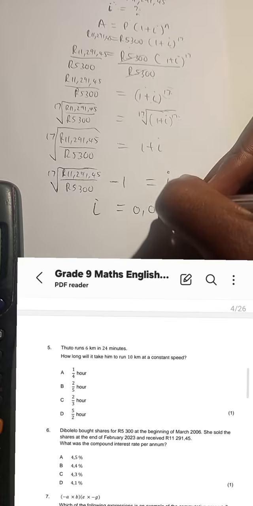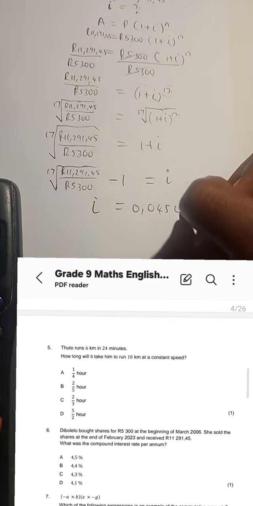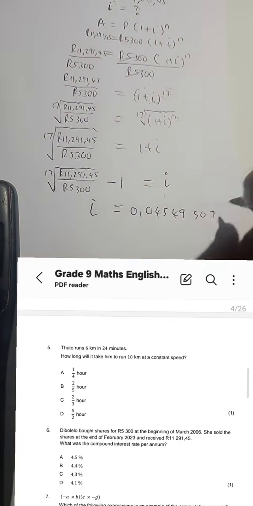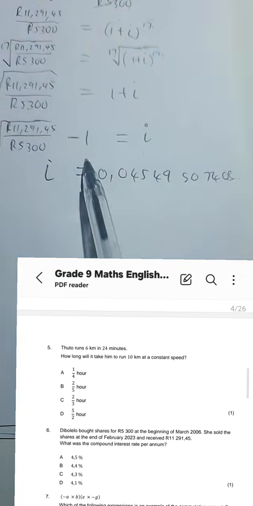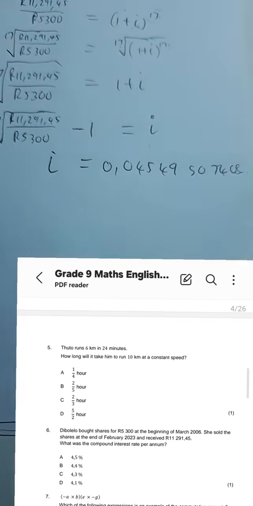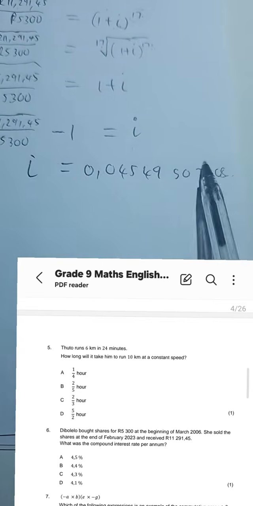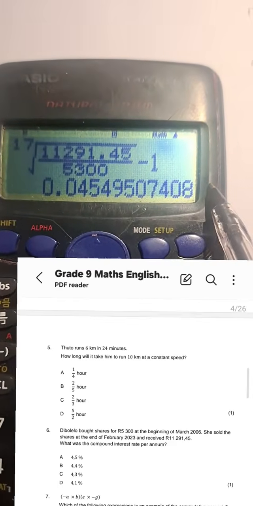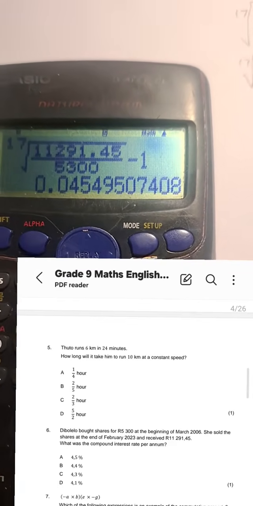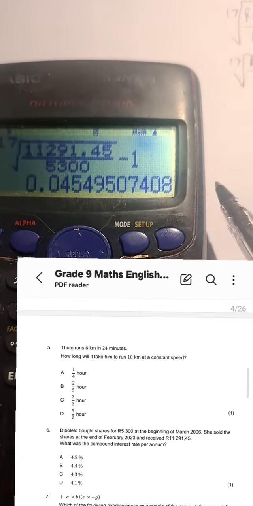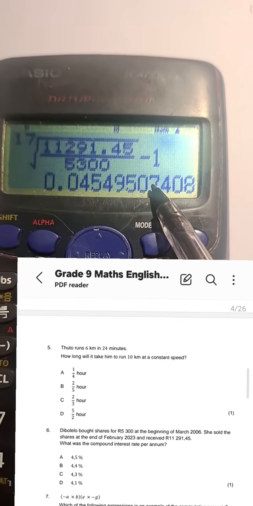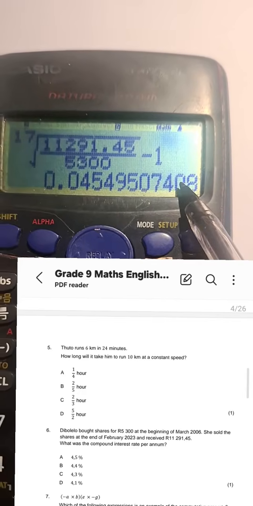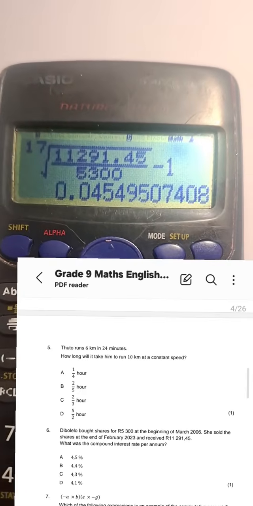It's not 0.4549507408408. This is what we call an irrational number. It's irrational because look at the decimals. They are non-terminating. In other words, they don't stop. These decimals would go on forever. If our calculator was longer, you would see other numbers even after the 8 because this goes on forever. It's just that our calculator is limited. So this is non-terminating, and also there's no repeating, which means it's non-recurring.